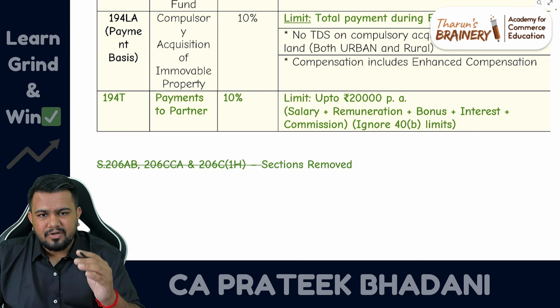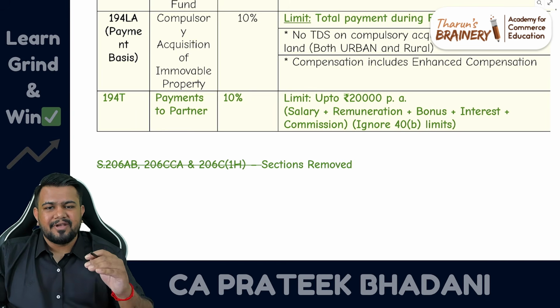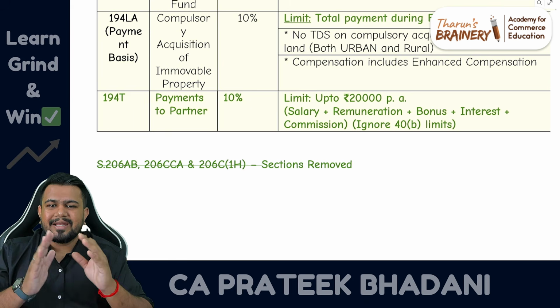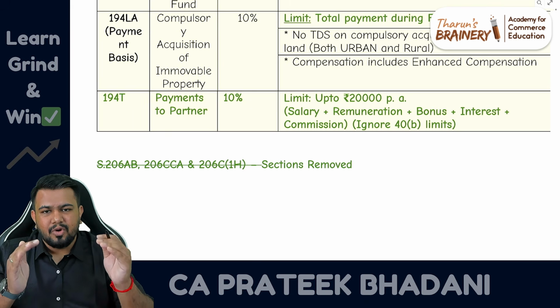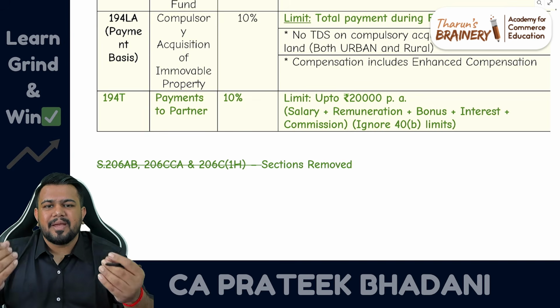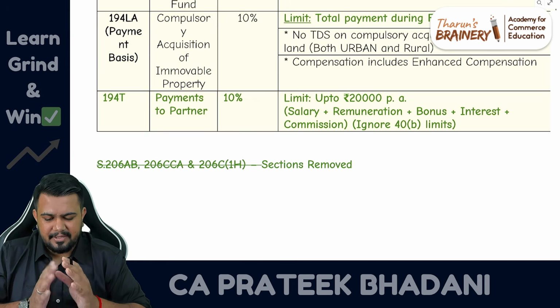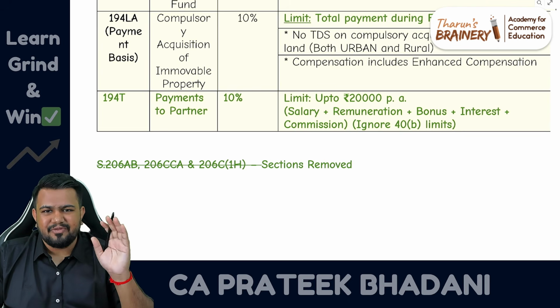Fine. Here you don't get confused with the section 40B limit. In section 40B, we have learned the limit for interest and also for remuneration. You don't get confused with that. You don't consider that limit here. You just blindly see how much the firm is paying to the partner. Using that, you do the calculation of TDS. Fine. So that it will become very, very simple for you.